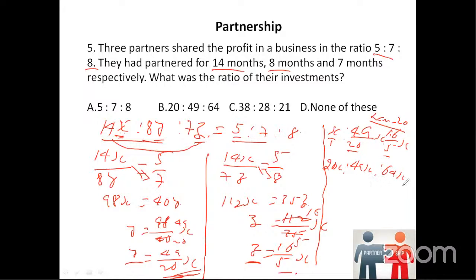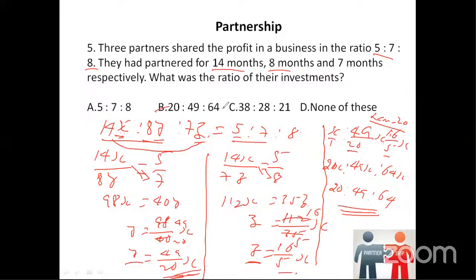Since we have X throughout, we can ignore the X and simply take the values. That is 20, 49, 64. So the answer will be option B, 20, 49, 64. That's how we arrive at the answer. Yeah, right. Very good, Asfia. Perfect. Correct. Option B is the right answer.